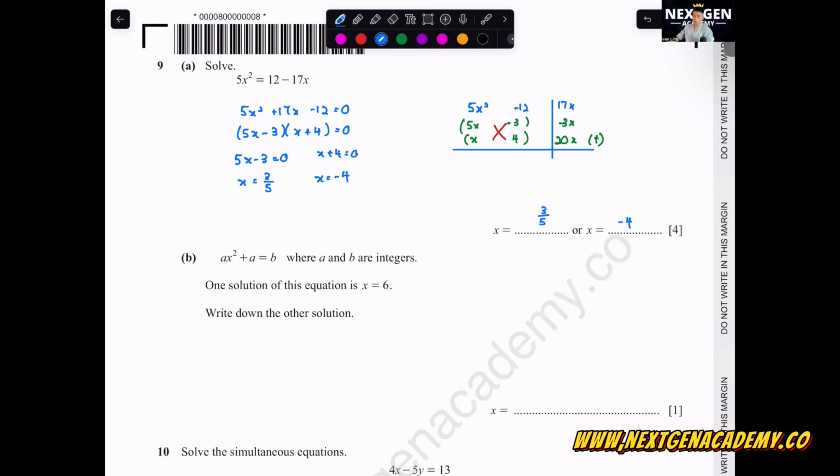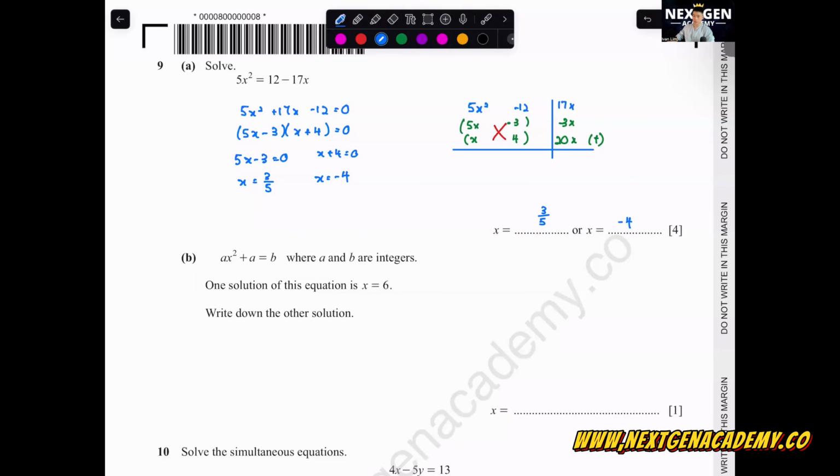Okay, if you don't know how to factorize like this, you can use the quadratic formula also. But I think with the quadratic formula, the value will be very big, so it's very hard to find the value. So this method I think will still be the easier side. Okay, question 9b. How to do this 9b?